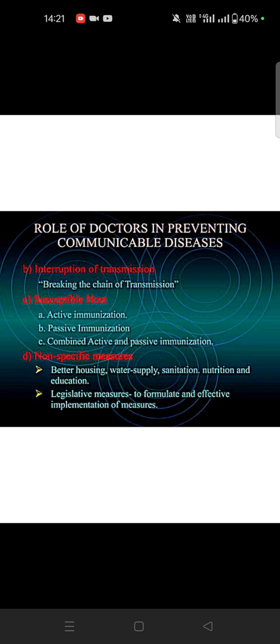So interrupting transmission is breaking the chain of transmission. Susceptible host control means active immunization, passive immunization, and combined active and passive immunization that we need. Non-specific measures means better housing, water supply, sanitation, nutrition, education. So this is and all we should do for the implementation of the measures.